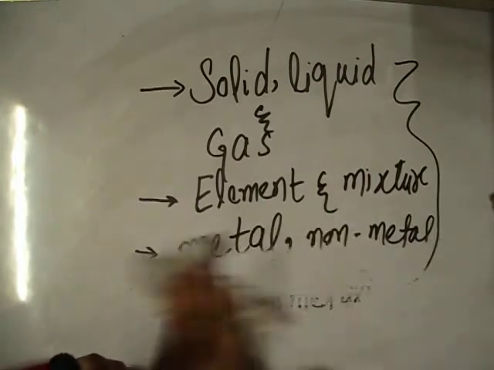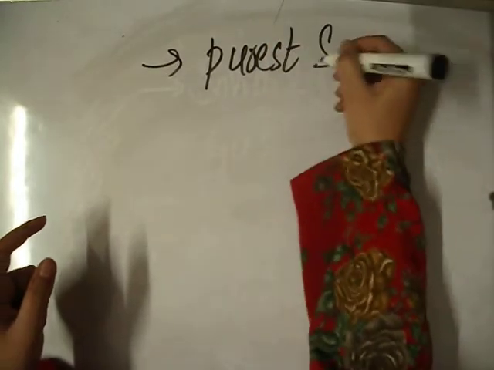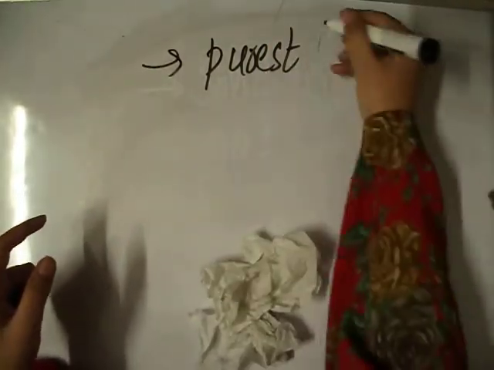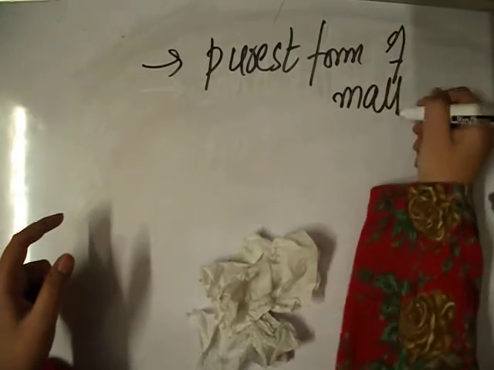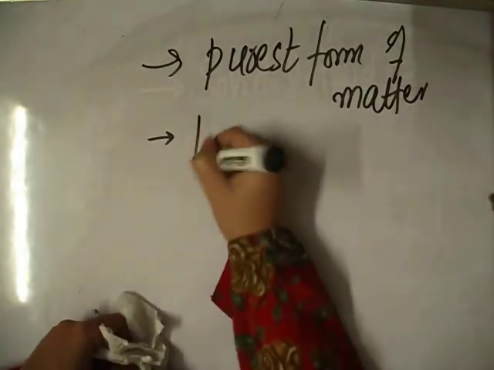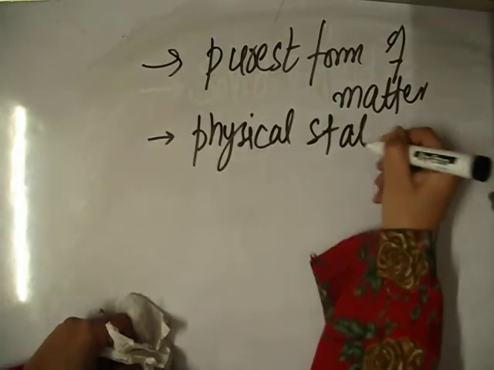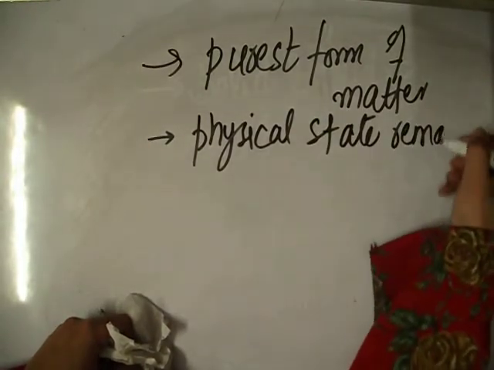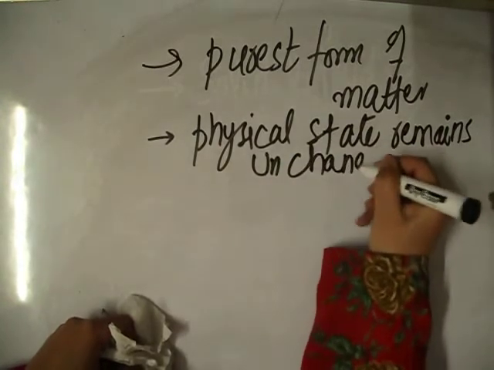In this video, what we have learnt up till now is that substances are the purest form of matter. The second thing we have learned is that their physical state remains unchanged.